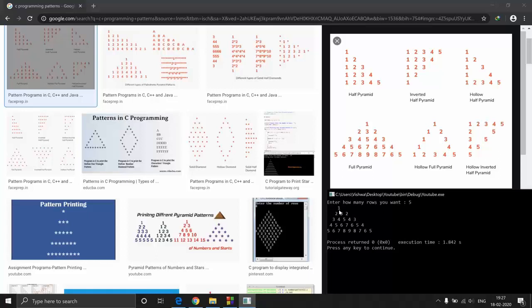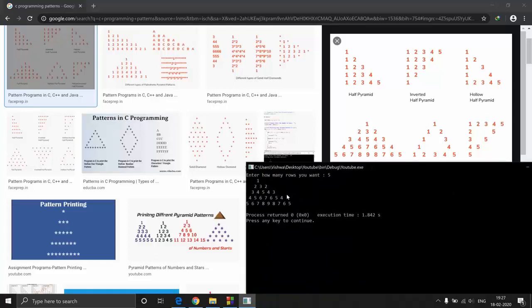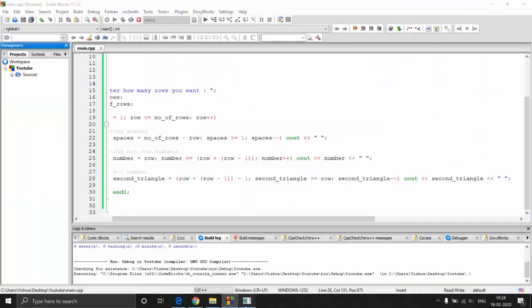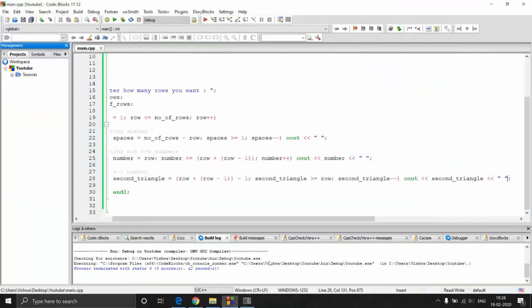Since I gave spaces over here, I need to give 2 spaces over here for every row. What I mean is, since there's a space between the numbers also, for every row, suppose I'm going for the first row, I should give 2 into those number of spaces. So suppose there are 4 spaces in between, if I give 8 spaces, it would have been better. So let me show that. There's only one slight modification to make it look like that.